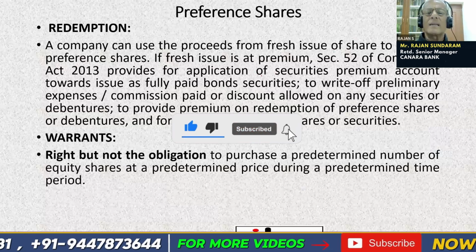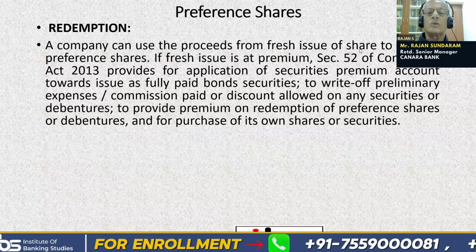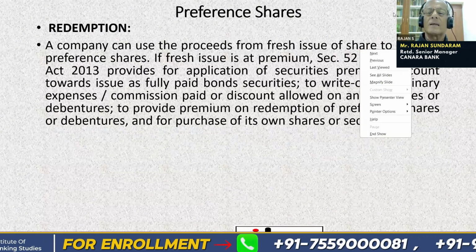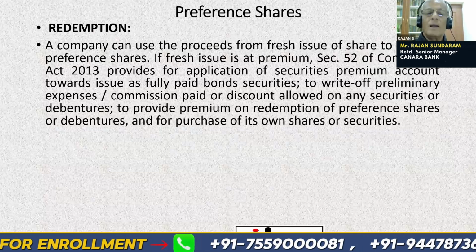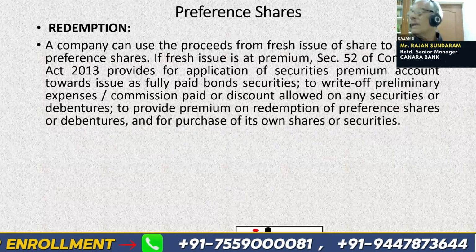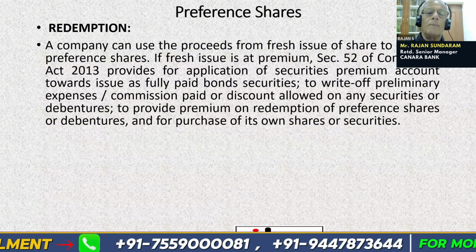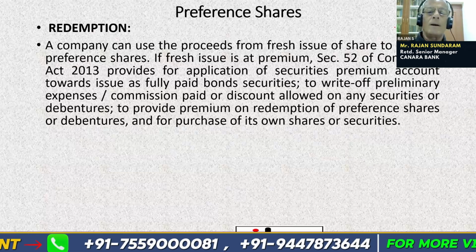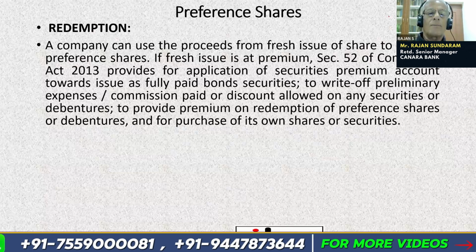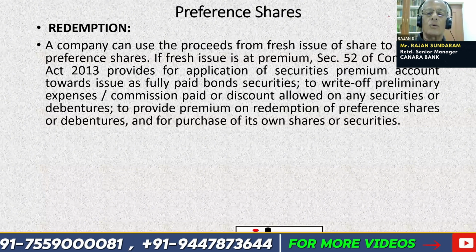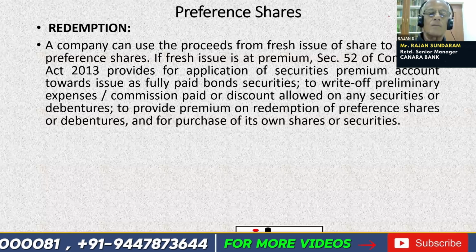So preference shares redemption. A company can use the proceeds from a fresh issue of shares to redeem the preference shares. So it can make a fresh issue of equity shares for redemption of preference shares. If the shares are issued at a premium, this share premium account can be used for payment of fully paid bonus securities, to write off preliminary expenses or commission, etc.